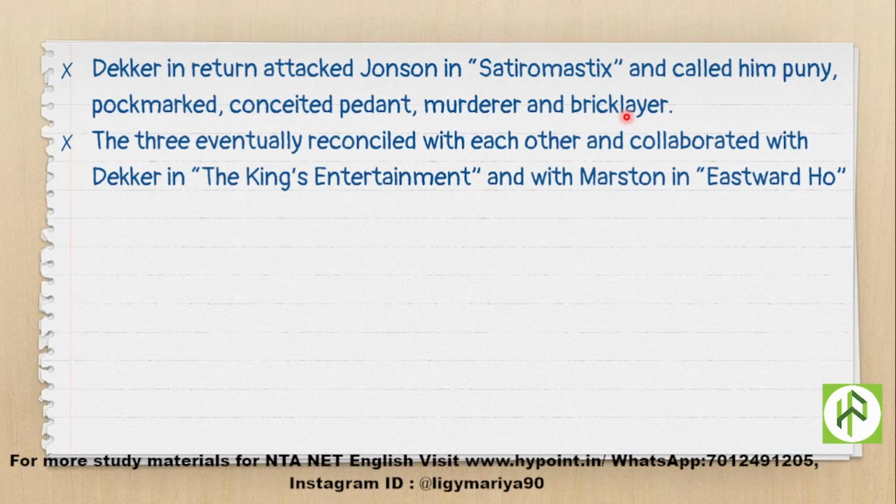So basically Dekker calls Jonson many unworthy names in his work Satyromastix. After a certain period of time, the three eventually reconciled with each other and collaborated. Jonson collaborated with Dekker in The King's Entertainment, and with Marston, Jonson collaborated in Eastward Ho. So later the three eventually reconciled with each other.